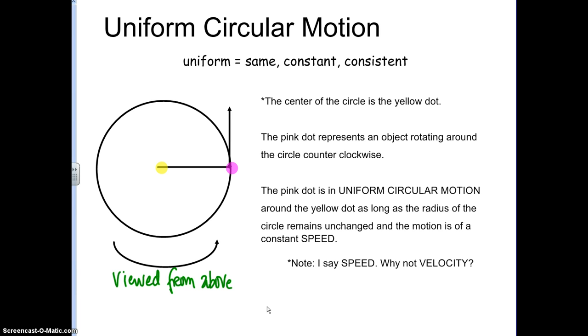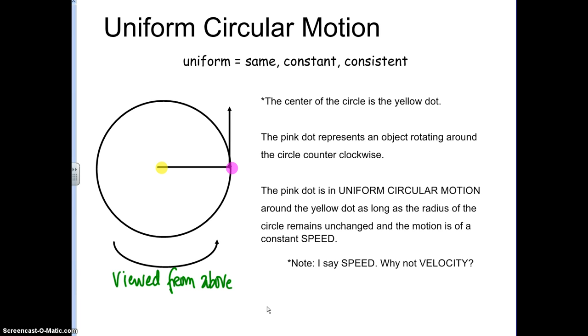Acceleration is a change in velocity over time. We said it's when something is speeding up or slowing down or changing direction. If any of those things are true, it's considered to be accelerating. And so uniform circular motion is something we want to talk about at this point because it fits a bit of a quirk in our definition of acceleration.